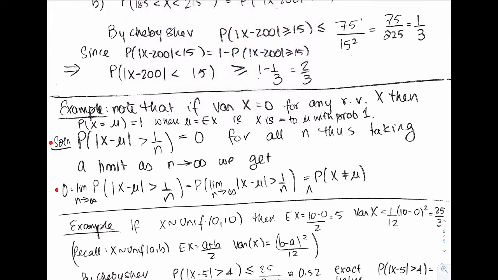That is the probability of |x minus mu| being bigger than 0, which is the same as the probability of x not equaling mu. And you know that has to be 0 all the way here on the left. So the probability that x is not equal to mu is 0. That means the probability x equals mu is 1. So what does this tell you? This result tells you that if a random variable has variance 0, then it's always equal to the mean.